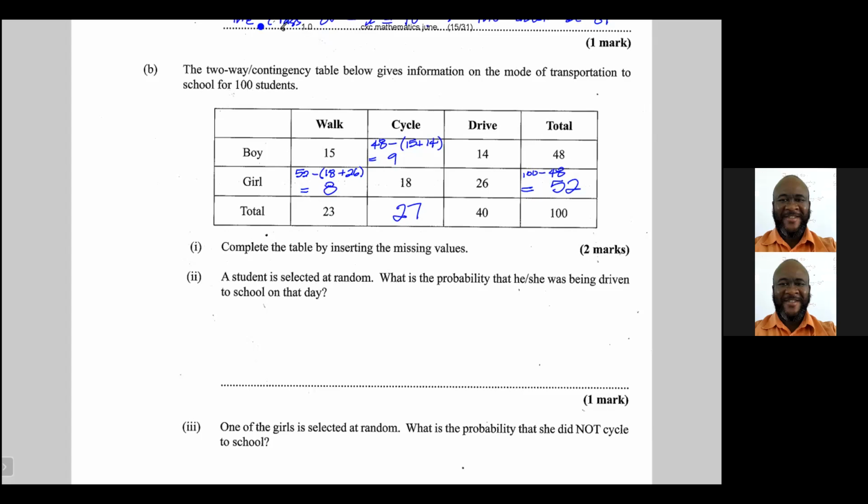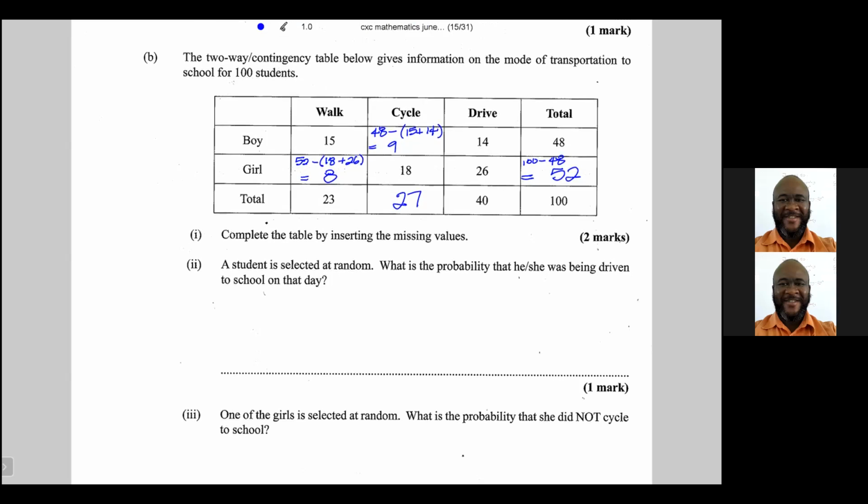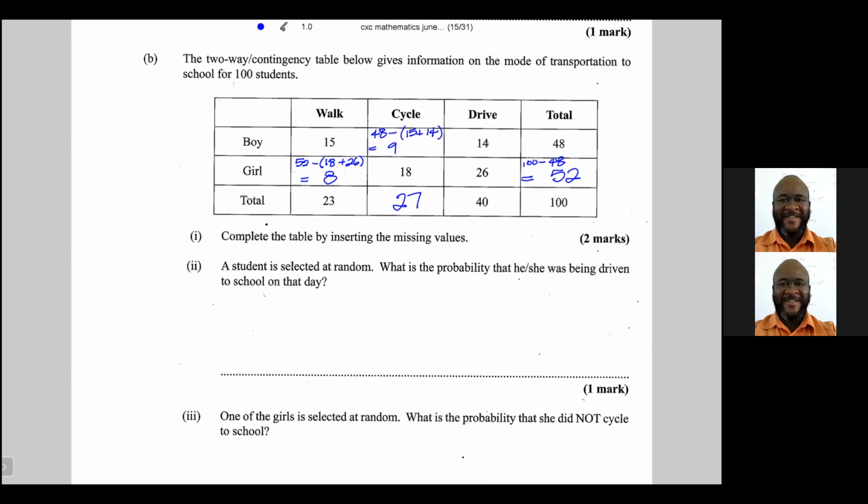It says a student is selected at random. What is the probability that he or she was being driven to school on that day? Well, how many students were driven to school on this day? It's a total of 40 students.